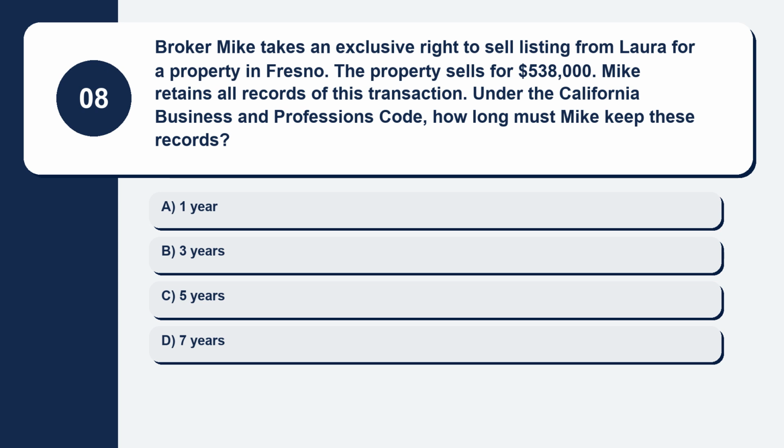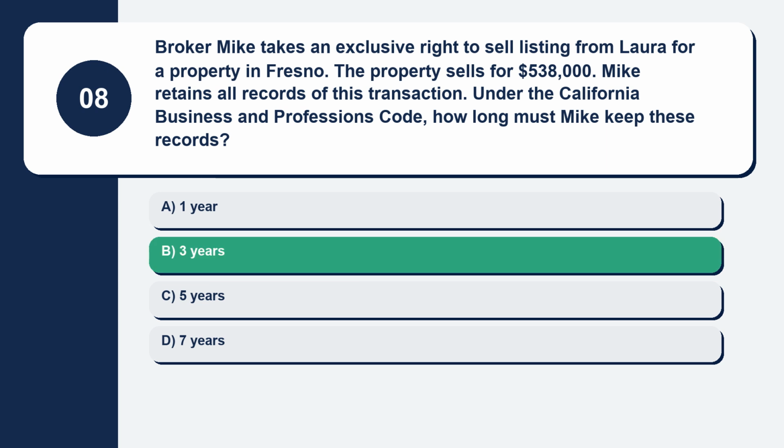Here are your options. Option A, 1 year. Option B, 3 years. Option C, 5 years. Option D, 7 years. The correct answer is option B, 3 years.